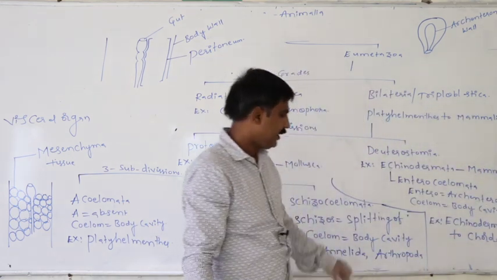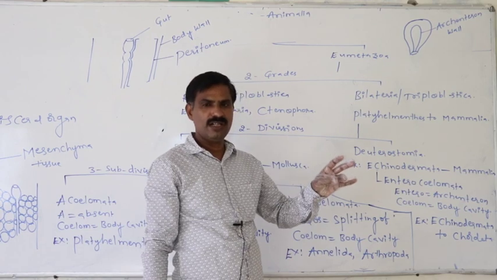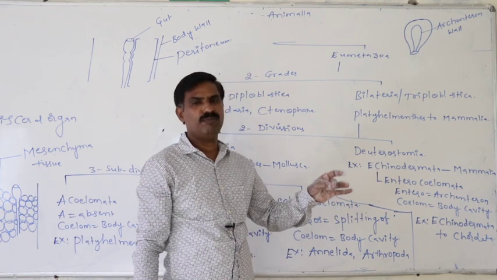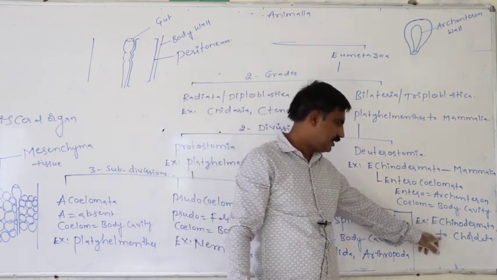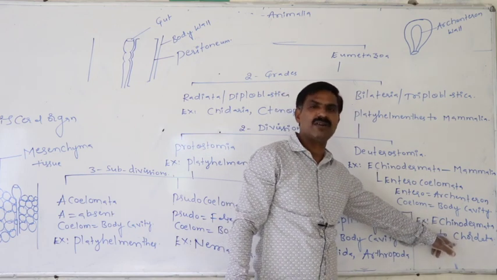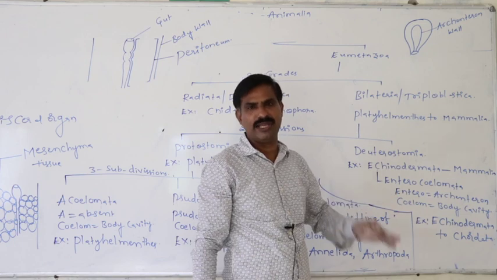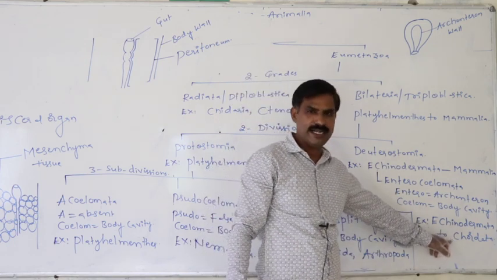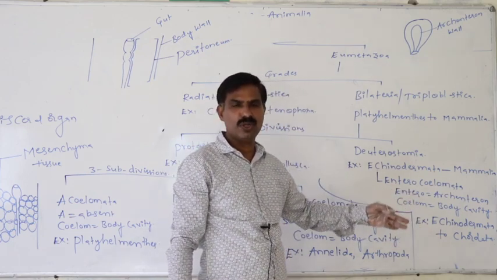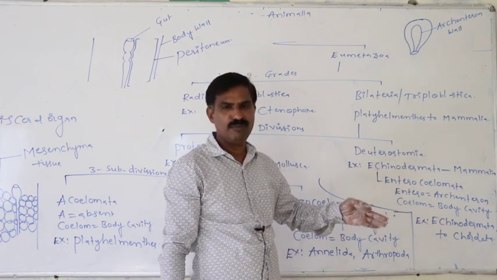That means Echinodermata, Hemichordata, Protochordata, fishes, Amphibia, reptiles, Aves, Mammalia.